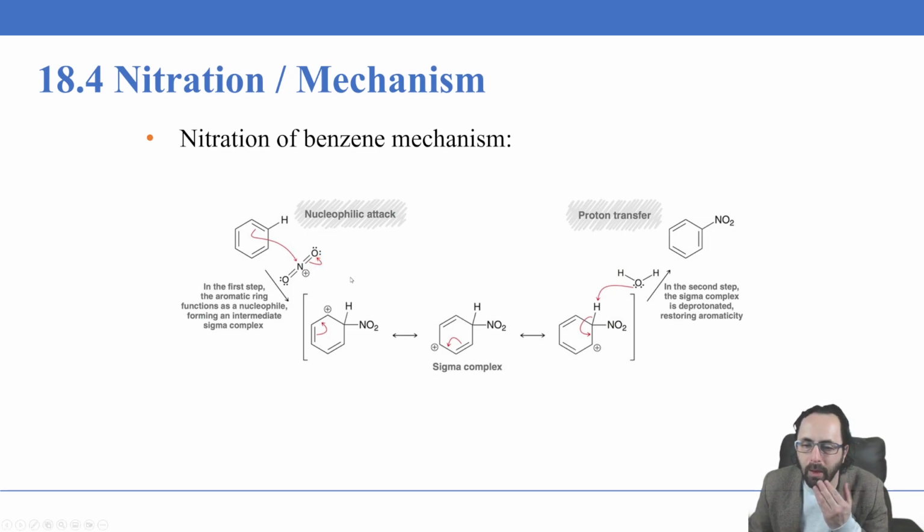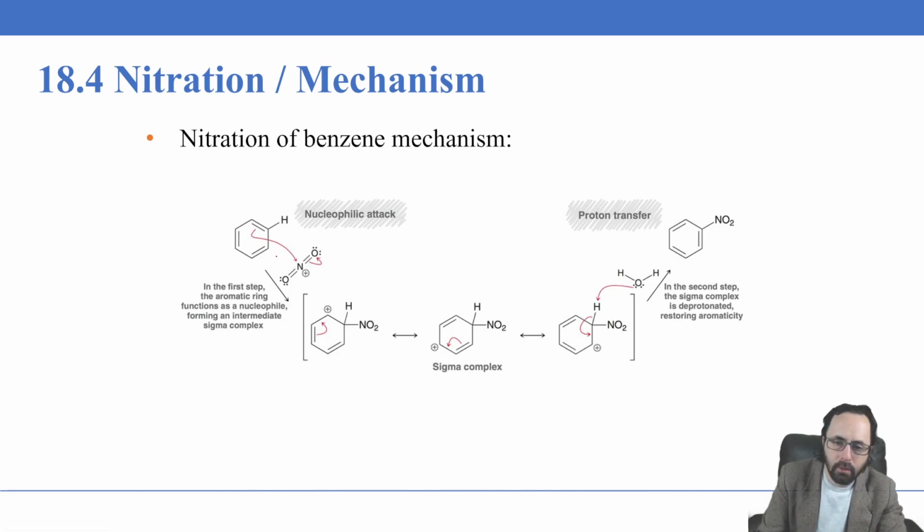And at that point, we have NO2 attached right here. But at this carbon here, we have now 3 bonds and no lone pairs because there's a hydrogen right here. Same as before, essentially, just with a slightly different electrophile.